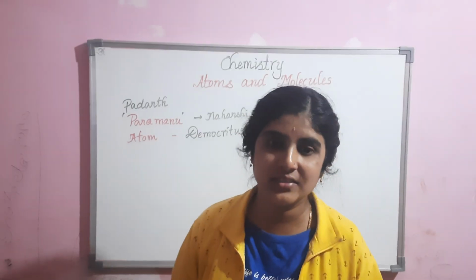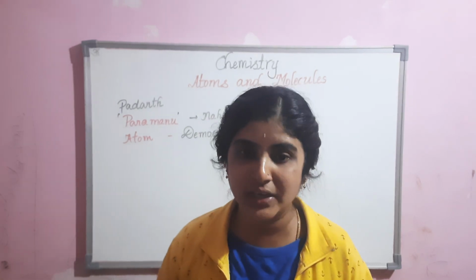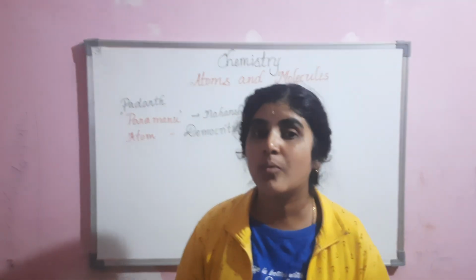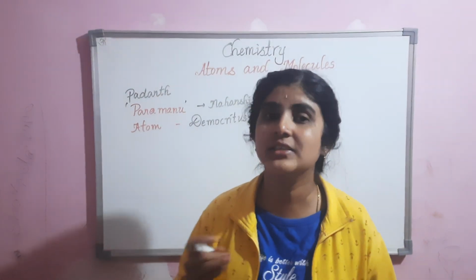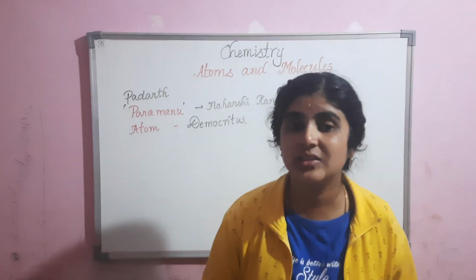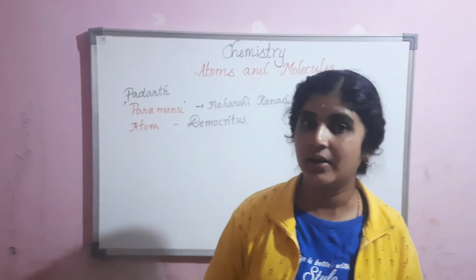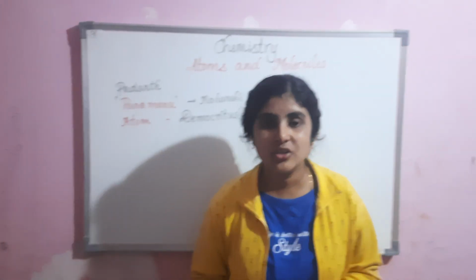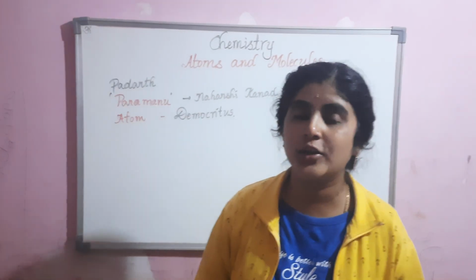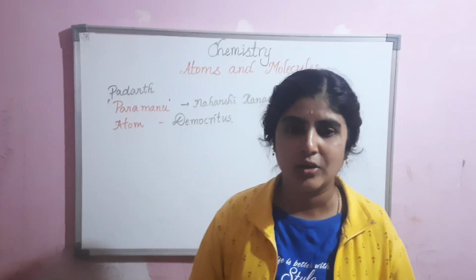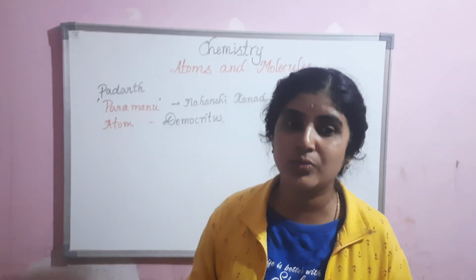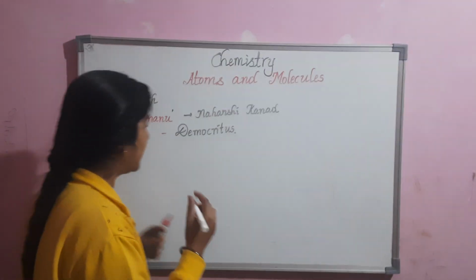By the end of the 18th century, scientists recognized the difference between elements and compounds. Already we have studied the meaning of element and compound in the previous chapter. Elements are substances having molecules of the same type of atoms, composed of identical atoms.